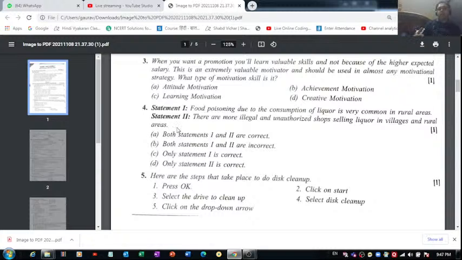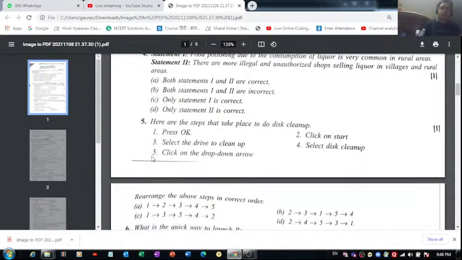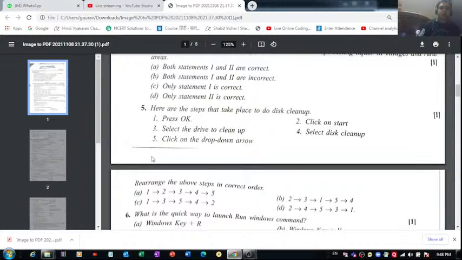It seems to be correct, but if you take into consideration the urban areas, there also we find many illegal and unauthorized shops. But today the rural areas are also developing and getting converted into posh cities. So I think statement 2 is not correct, only statement 1 is correct. So we can go with option number C, because it looks more relevant to the given question.